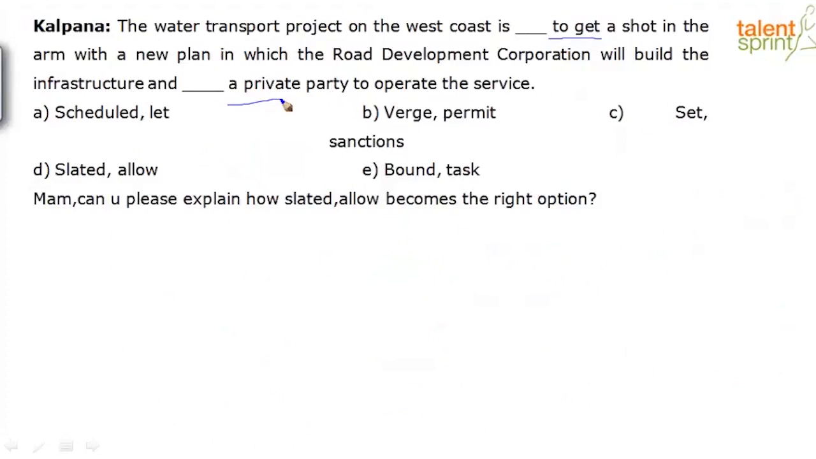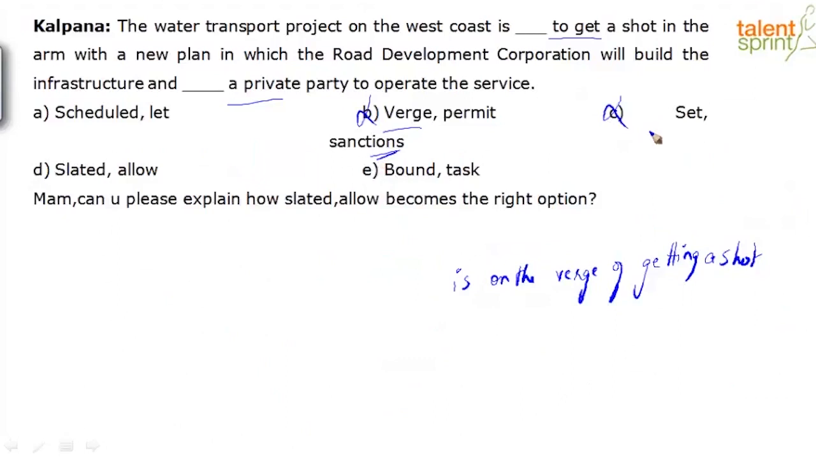Yes. So let's eliminate wrong options first. Can we use the elimination method to quickly narrow down our options? So I can't use verge, because it is on the verge of getting a shot. If I have to use verge, I'll have to change the entire construction. So eliminate B. Is set to get a shot in the arm with a new plan, will build the infrastructure and sanctions a private party. Second word is incorrect. Eliminate option C.